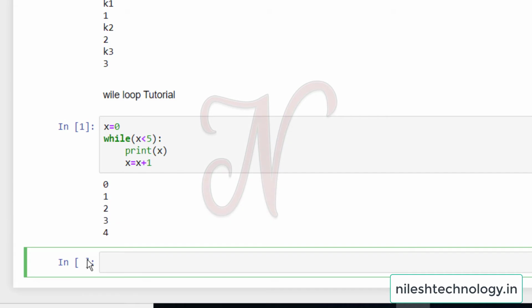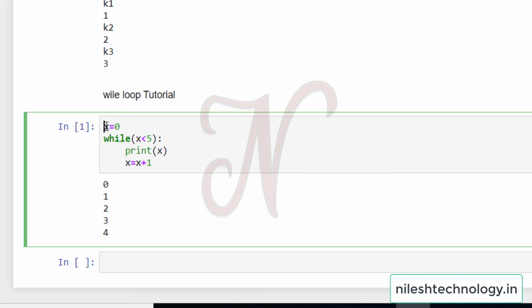See here, my output is 0, 1, 2, 3, 4. The first value of x is 0. Then going to the while loop, the condition is x is less than 5, meaning 0 is less than 5, so the condition becomes true. The cursor jumps into the while loop and prints the value of x, that is 0. Next, x is incremented by 1.